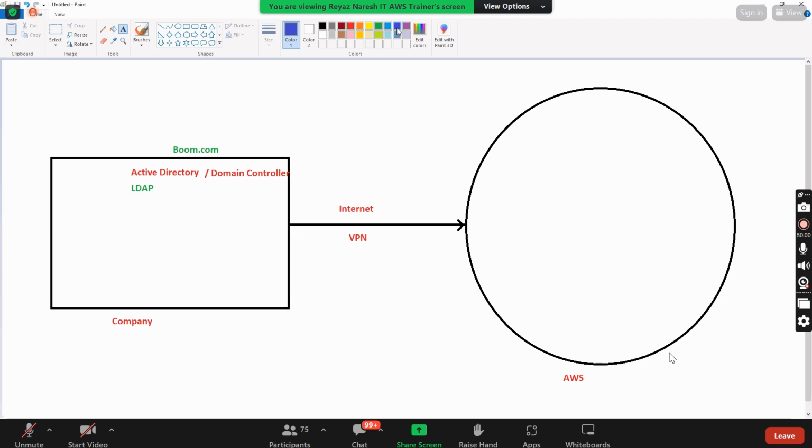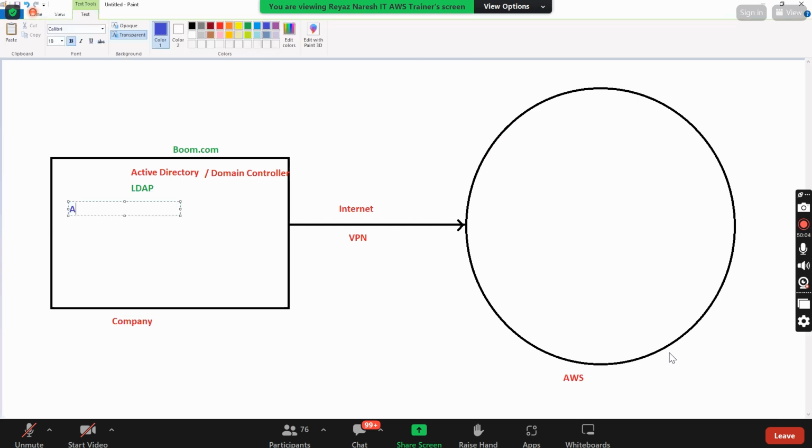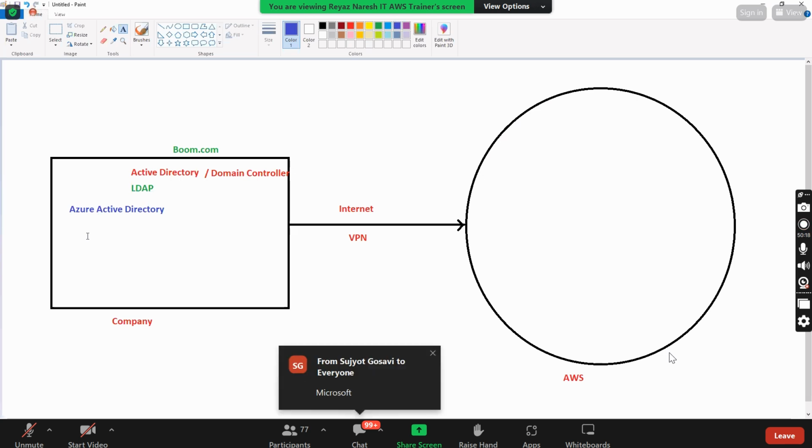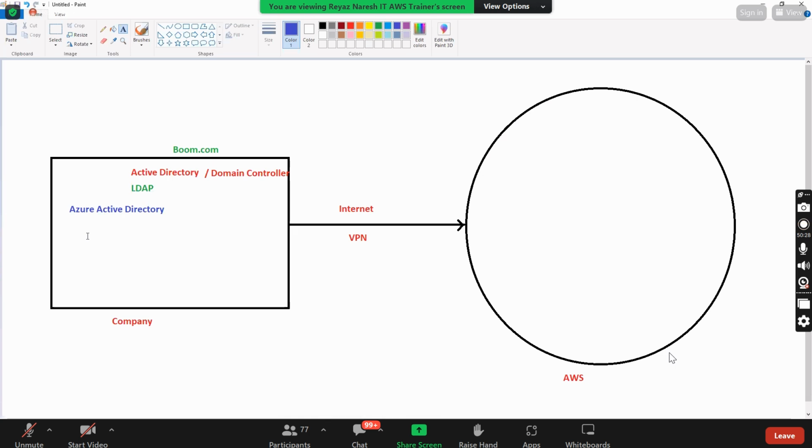Nowadays, everything is on cloud, right? So now Active Directory is called Azure Active Directory. Azure is from Microsoft, and Active Directory is also from Microsoft. Instead of maintaining and configuring everything by hand on your physical machine, you can use Active Directory in the cloud. In AWS also we have Active Directory.